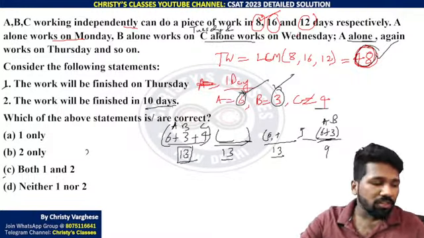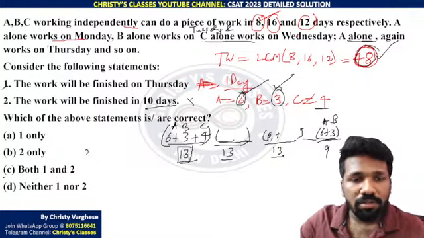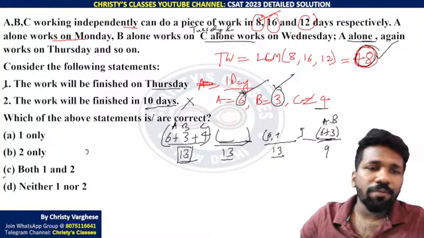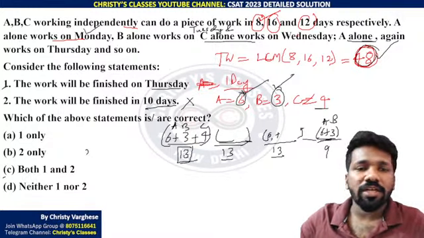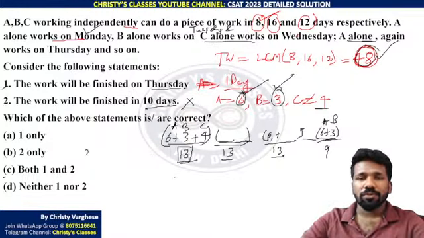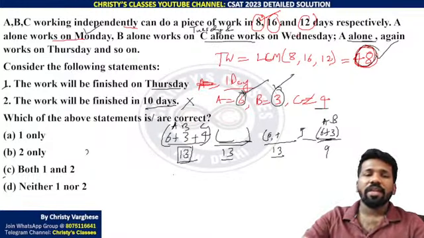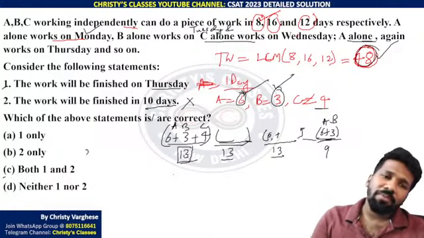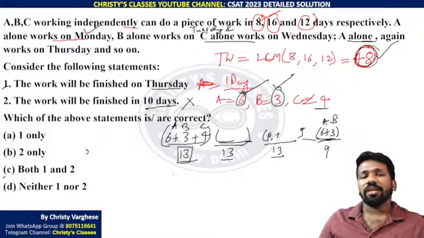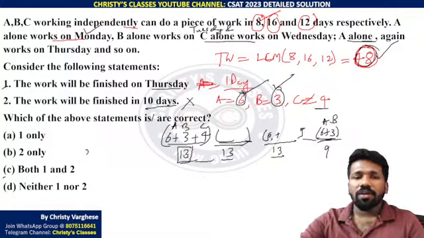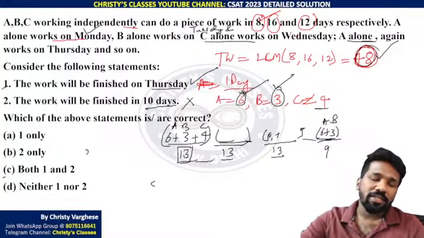Wrong. Work will be finished in 11 days only. So this statement is wrong. Work will be finished on Thursday. When it was started, Monday started. Yeah, the calendar idea, odd days idea you can use. Starting on Monday, 11 days from Monday. Next Monday will be the 8th day. 8th day, 9, 10, 11. Thursday will be the 11th day. So work will be finished on Thursday is totally correct. So statement 1 only is the correct answer.